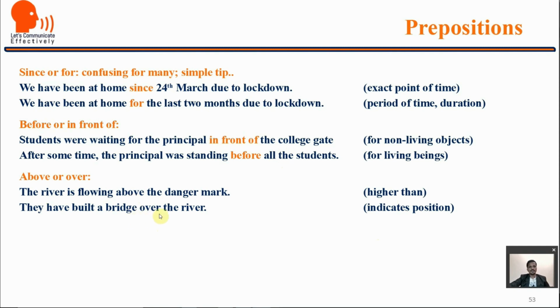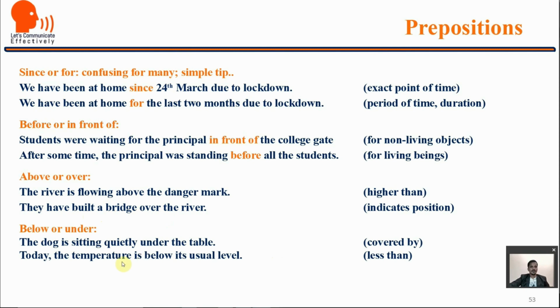They have built a bridge over the river, so over indicates position. We cannot reverse that. They have built a bridge above the river, or the river is flowing over the danger mark. No, these are the wrong usages. Below or under, again. The dog is sitting quietly under the table. So we use under when it is covered by something, and we use below when it shows something less than usual. Today the temperature is below its usual level, not under its usual level.